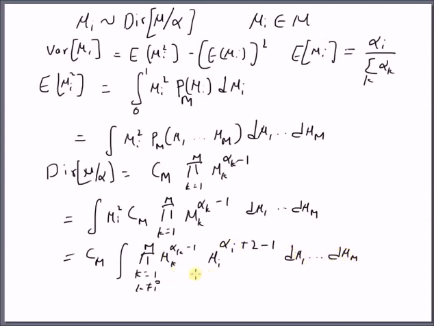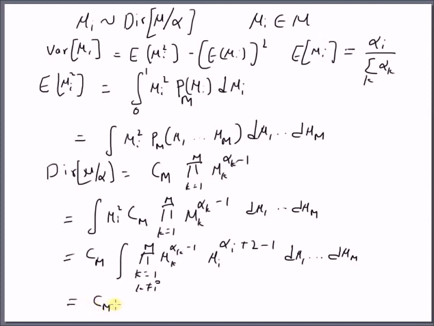Now if you look at this integral, it just looks like another Dirichlet distribution where the ith parameter alpha I is replaced by alpha I plus 2. Since the Dirichlet distribution is a normalized distribution, this integral must equal 1 when multiplied with a proper constant. That constant should be the inverse of its normalizing constant, let's call it Cm dash.